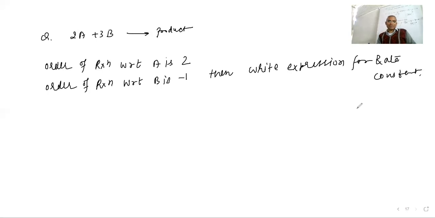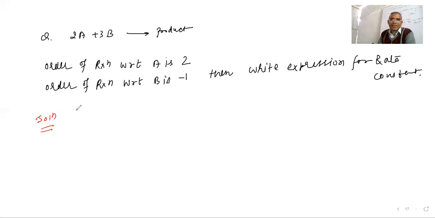How can you write? So I think we can have 2 and then in brackets, we will have A squared. Yeah, correct. And then we can do plus B in brackets to the power of -1.